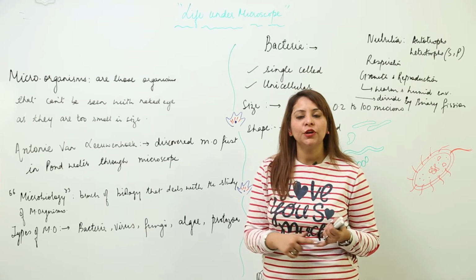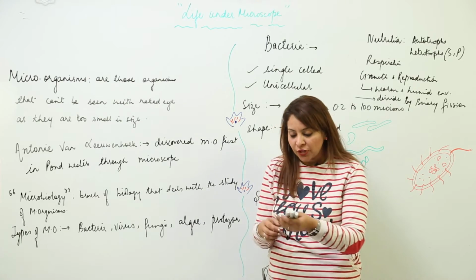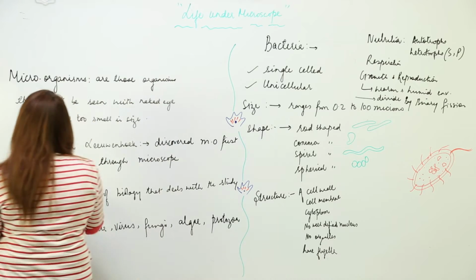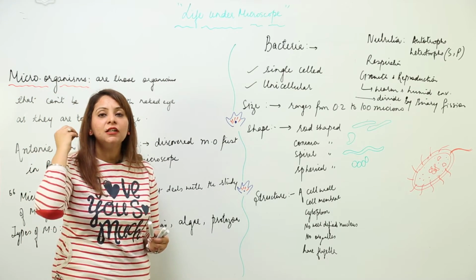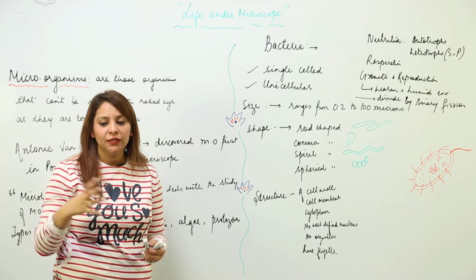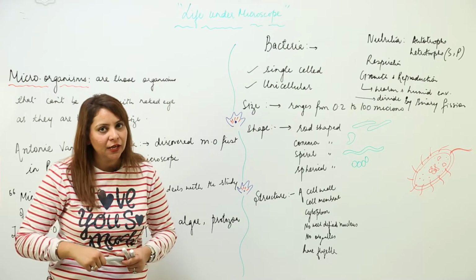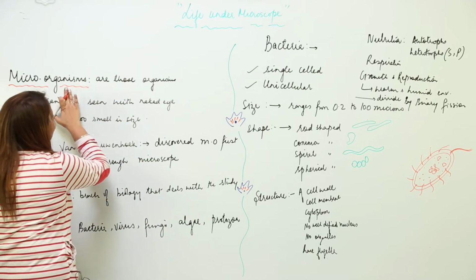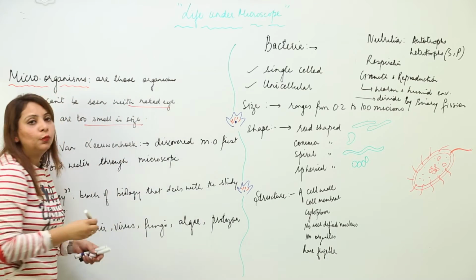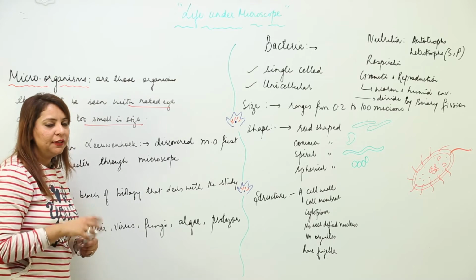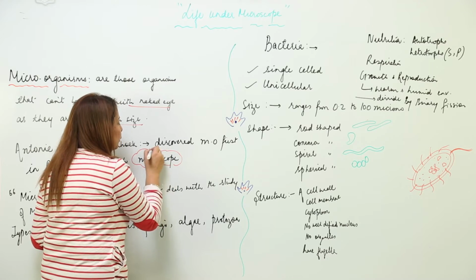So here in this chapter, we are going to study life under microscope, that is, we are going to study the microorganisms. Micro means very small. They are the tiniest organisms that we see, too small to be seen with our naked eye. Microorganisms are those which can't be seen with the naked eye, the reason being they are too small in size. So how do we see them? We have to use a certain instrument, that is a microscope, to observe them.